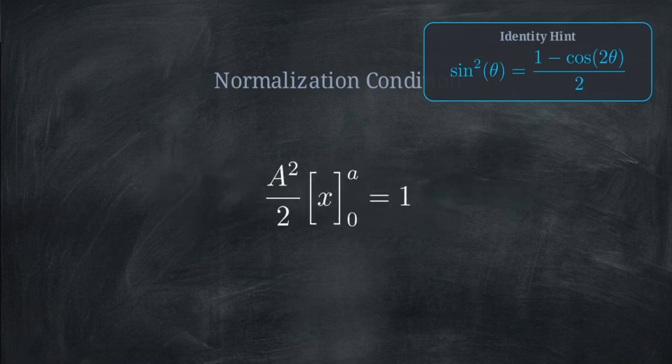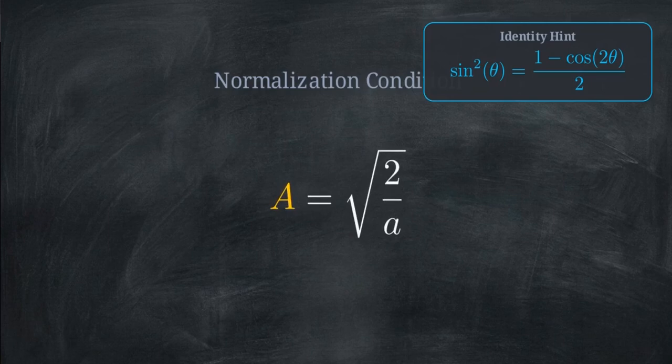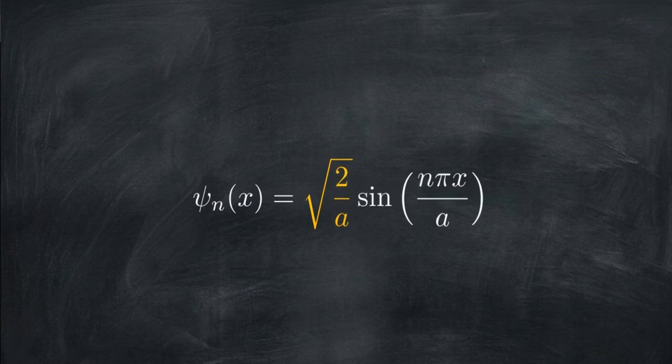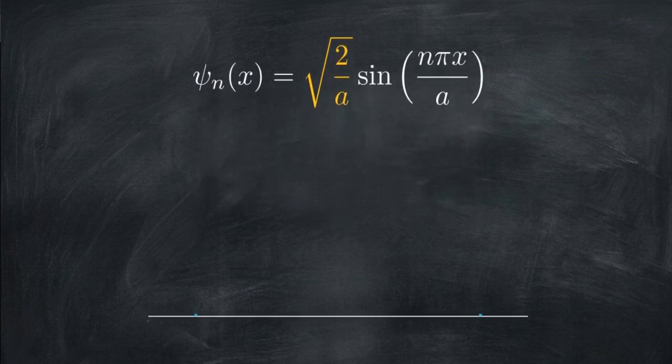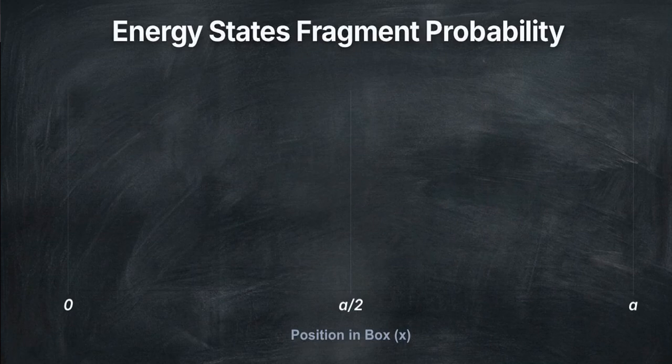Evaluating the limits from 0 to a causes the sine terms to vanish. The integral resolves down, leaving us with an amplitude a equal to the square root of 2 over a. With the constant a determined, we have the fully normalized wave function. This expression allows us to map exactly where the particle is most likely to be found at any point between the walls. This visual shows what that math unlocks.